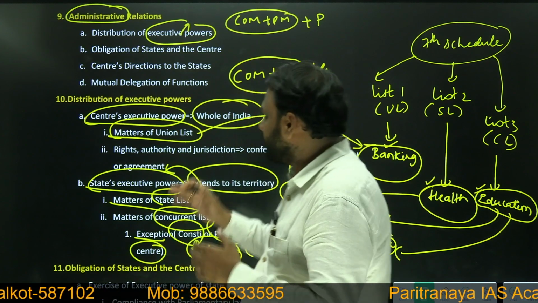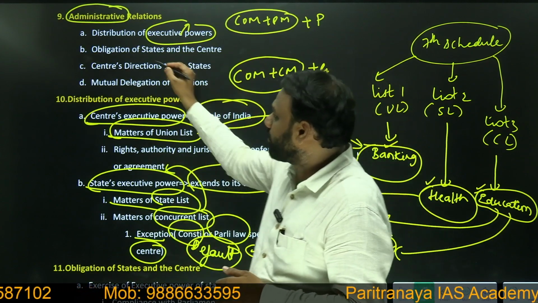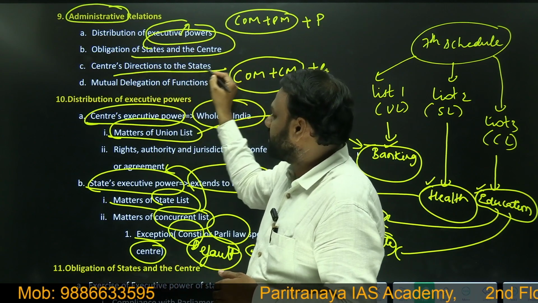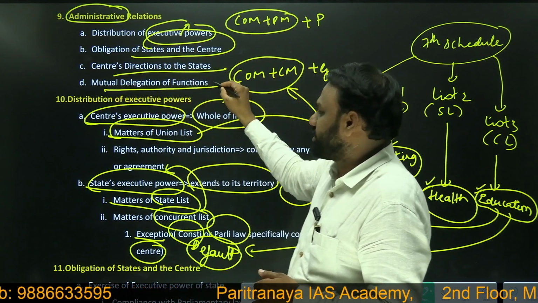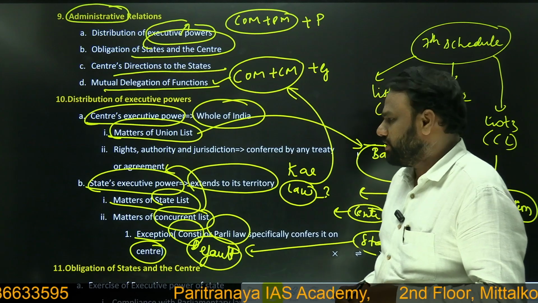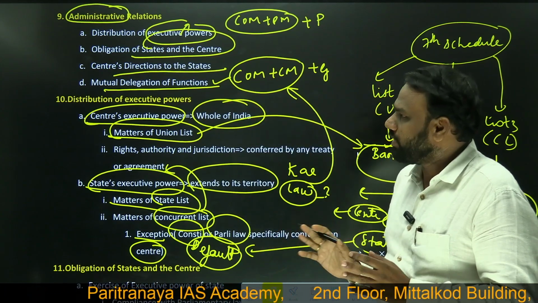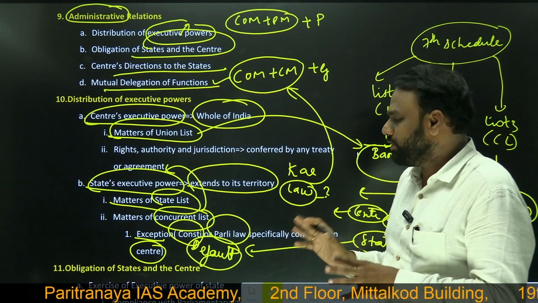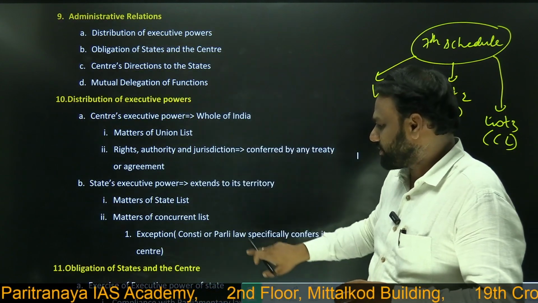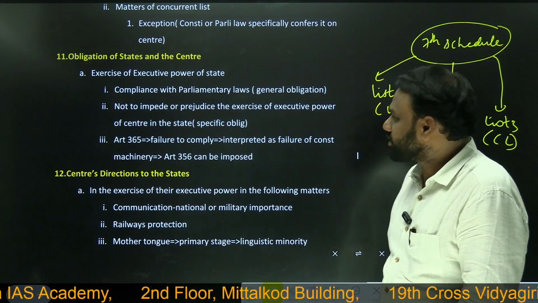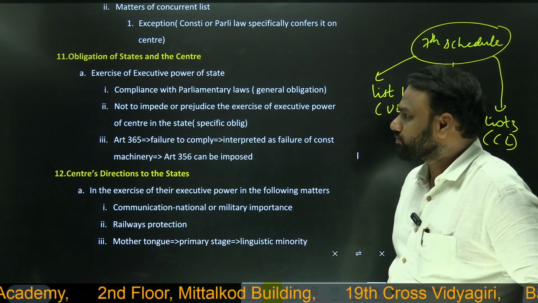Next, apart from this, in this topic we will also be studying the obligation of the states and the center, the center's directions to the states, and also mutual delegation of functions. So at a superficial level, we saw the distribution of executive powers, or the distribution of administrative powers. Next, obligation of the states and the center.